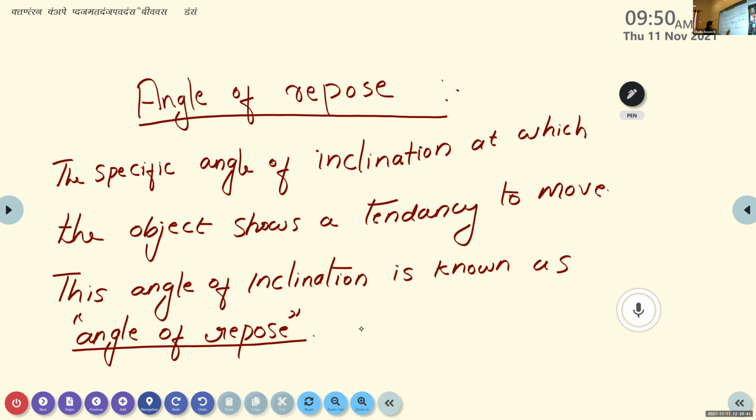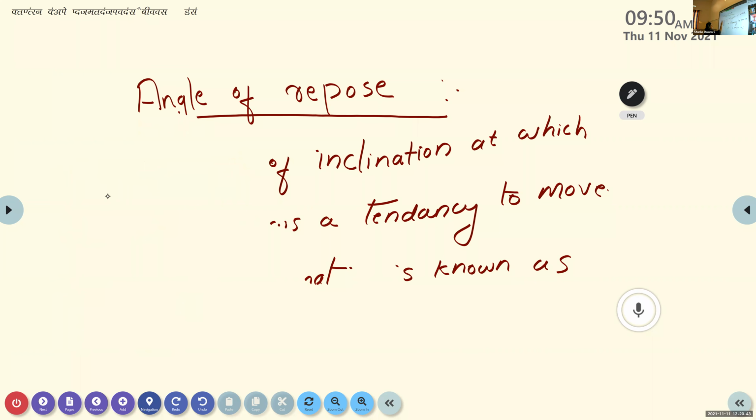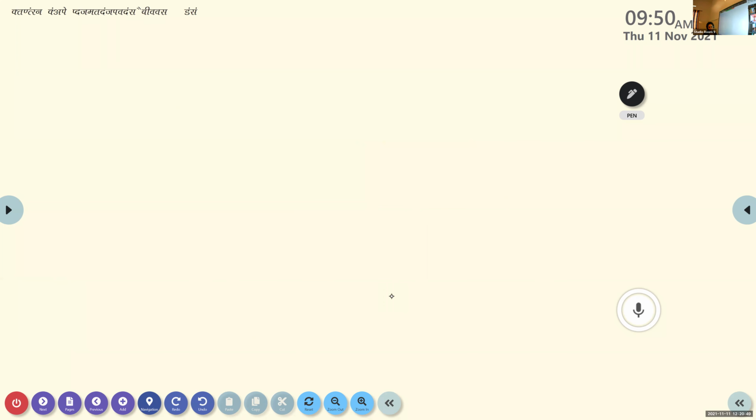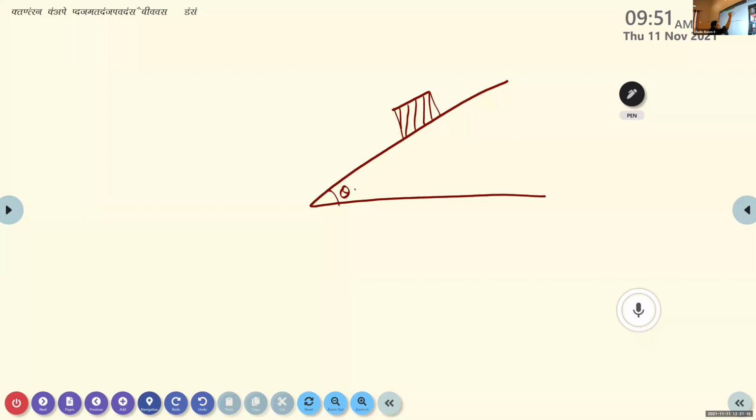Here we are going to check what forces act on an object kept over an inclined surface. First, consider a horizontal surface that is inclined at an angle theta, and an object of mass m is placed on it.